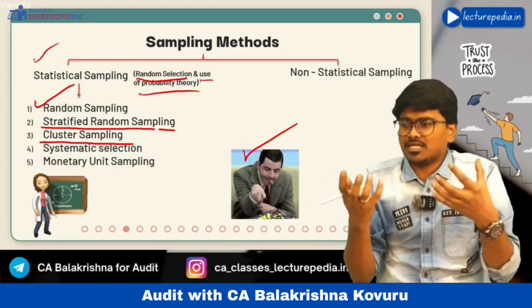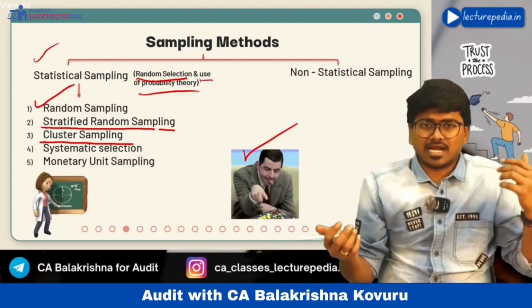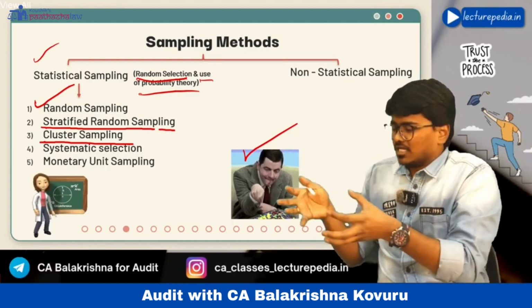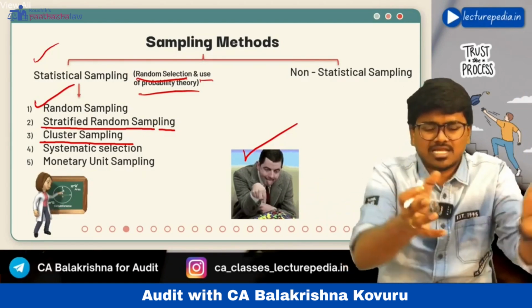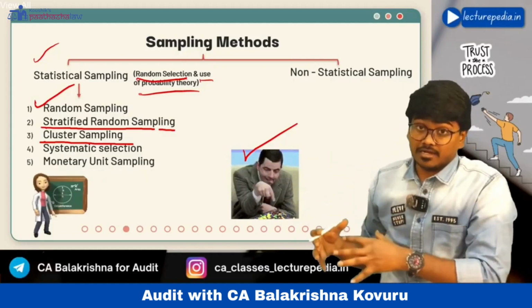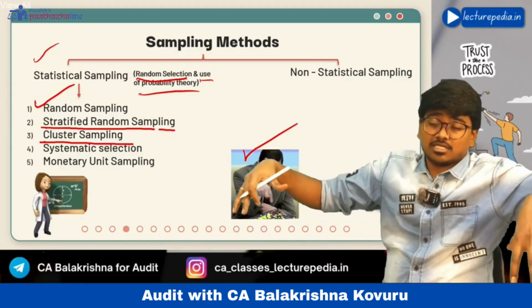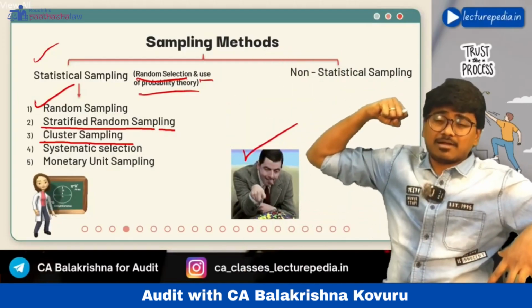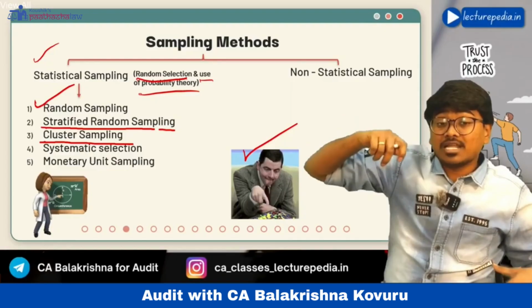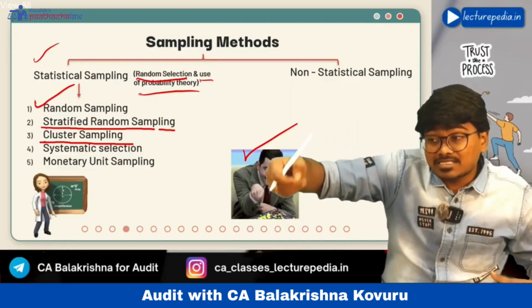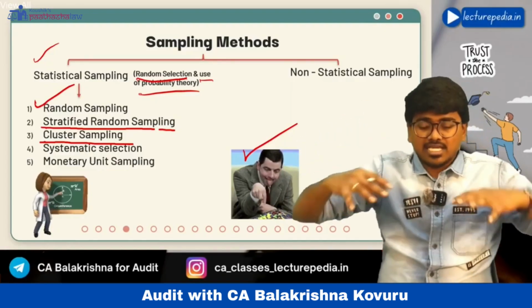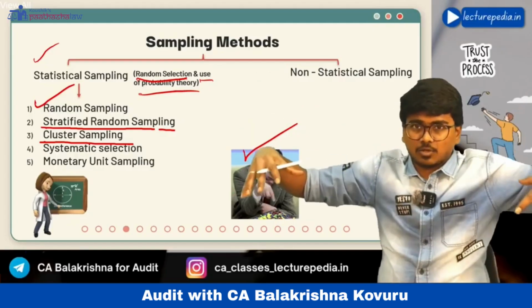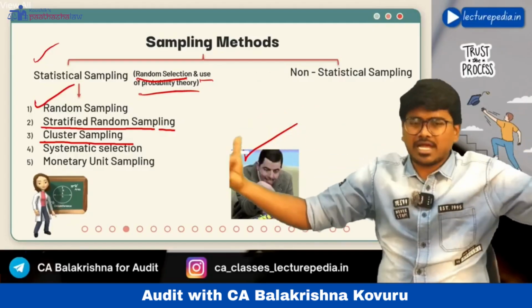There will not be any rule like strata, there will not be any rule for dividing the items into clusters. Just like that you will make some clusters, and from these clusters you will randomly select the clusters for sampling. You will not select items in the clusters randomly. Let's say there are 10 clusters, and in each cluster there are some items.